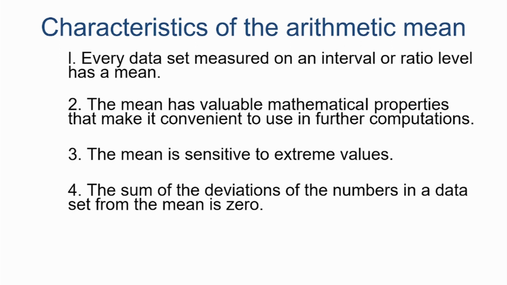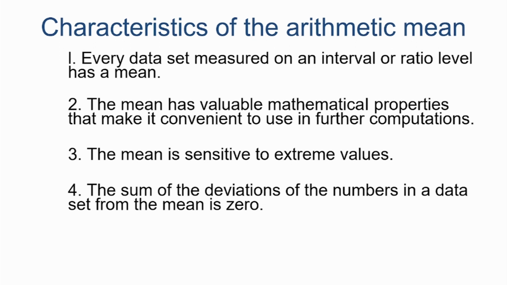Okay. It is very sensitive to extreme values. Now, this is what I was trying to tell. Though it is easy to calculate and the most widely used statistic, it is very sensitive to extreme values. So, suppose 1, 2, 3, 4, 5. The average of this is 3.